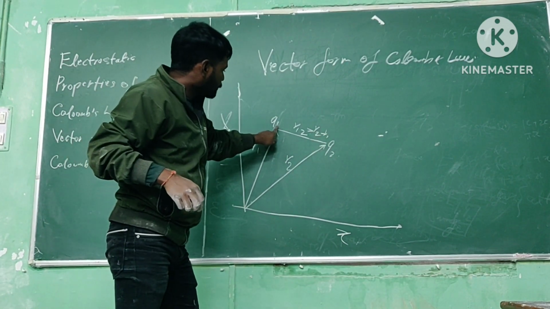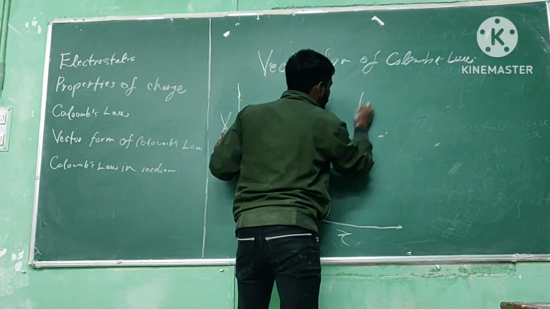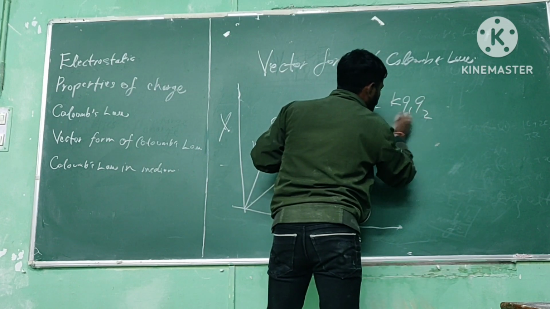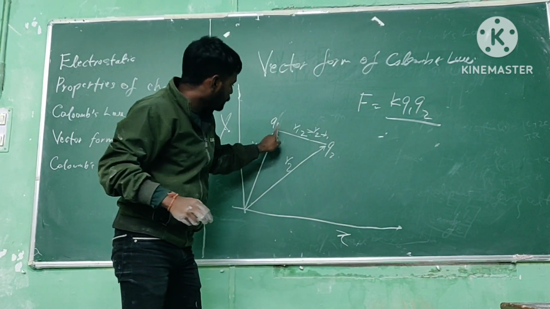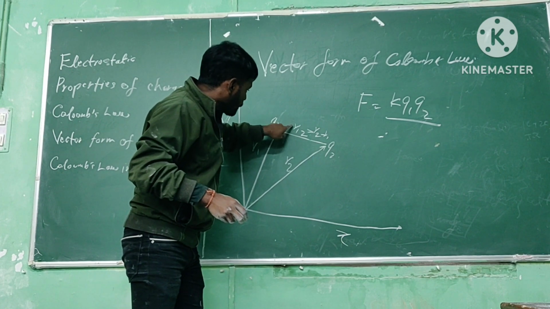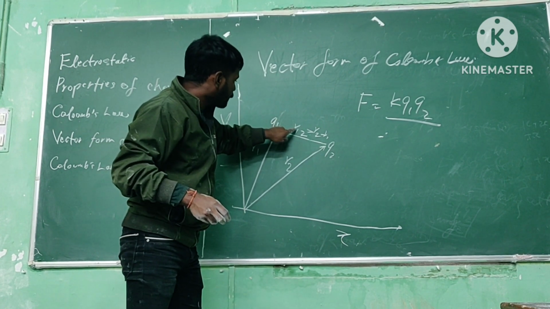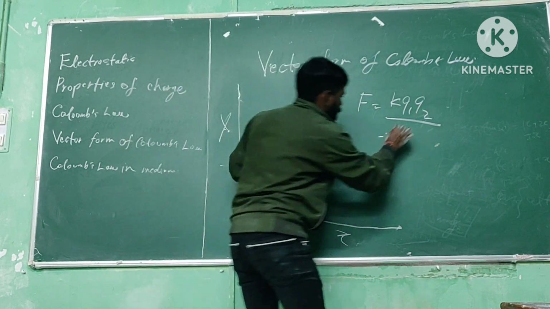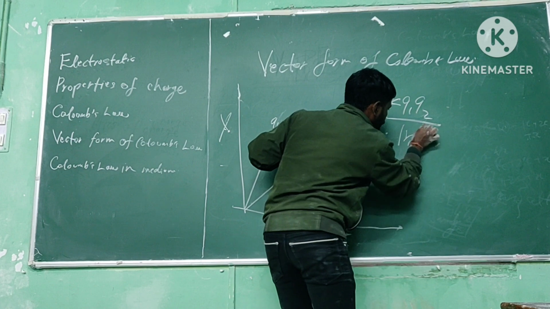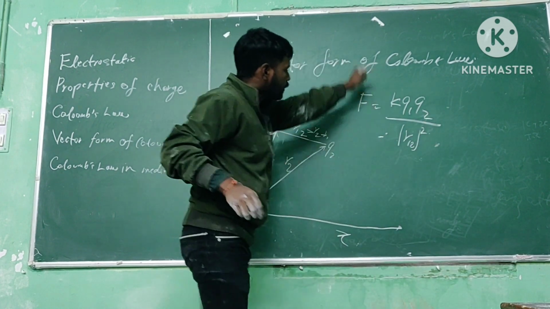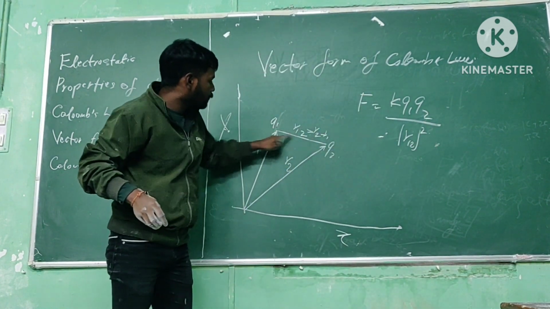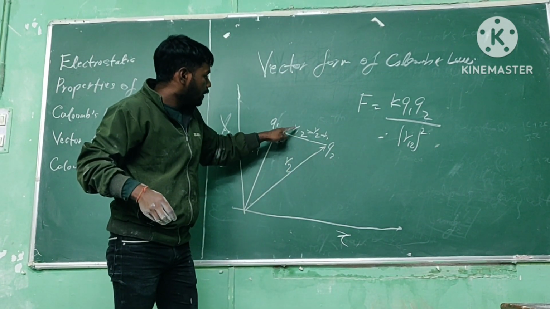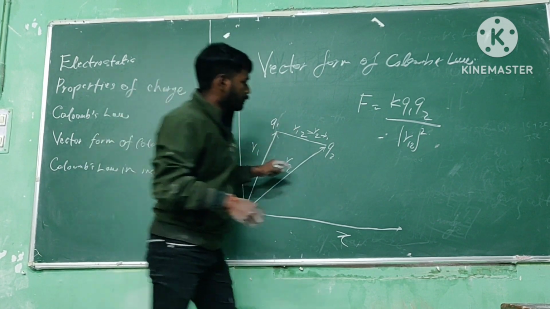We know the force between q1 and q2 will be equal to k q1 q2 divided by the distance between both charges, means magnitude of r12 to the power of 2. Now to find the direction of force on 2, we will multiply with the unit vector of r12.